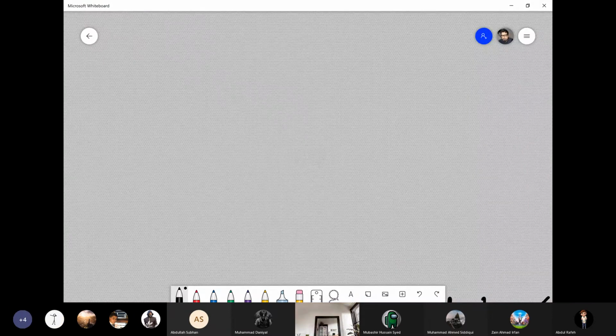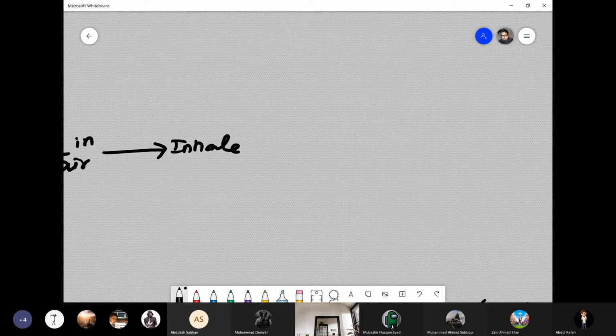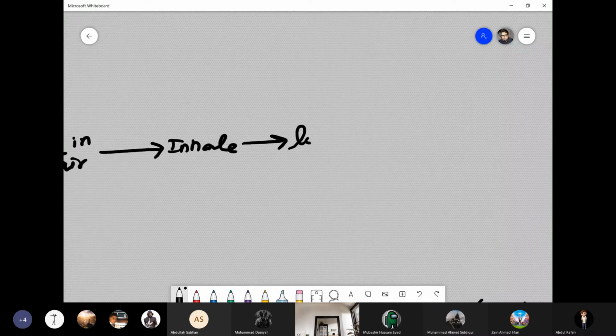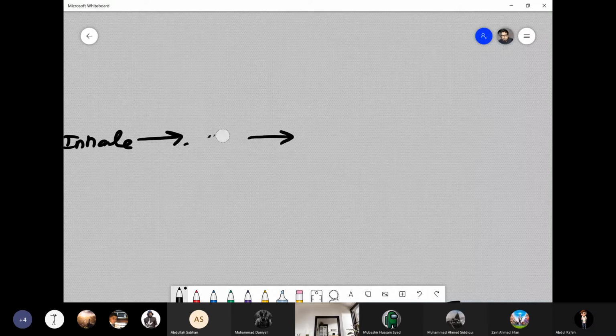Whenever we use arrows to explain something, first of all we write oxygen in air. Then, when we inhale, we write inhale, and after inhaling, where does it go? Lungs. Yes, very good. We can start from there as well.